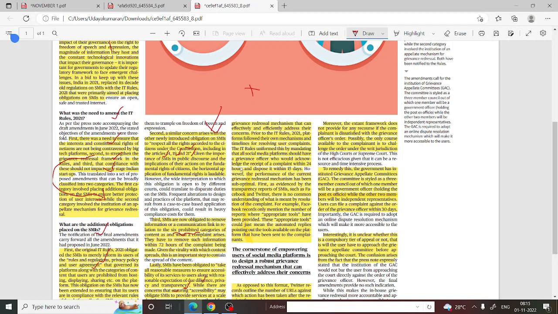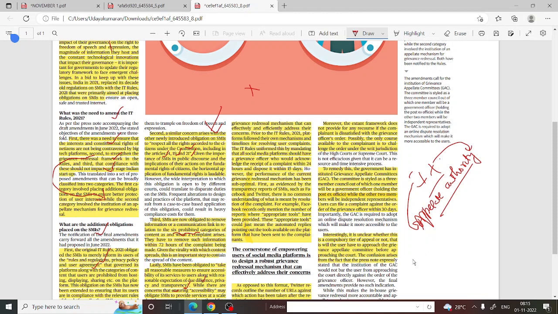So, each and every intermediary such as Instagram or Facebook has a committee, an appellate authority within themselves. It means they will be staff of these groups, Facebook or Instagram.